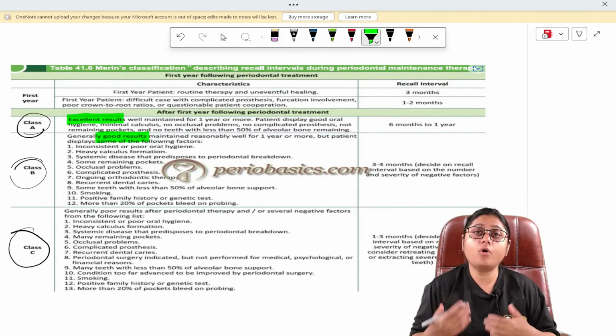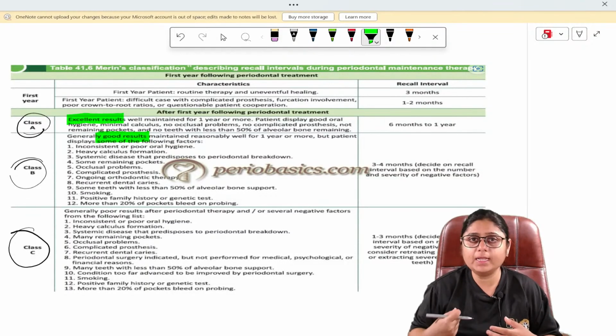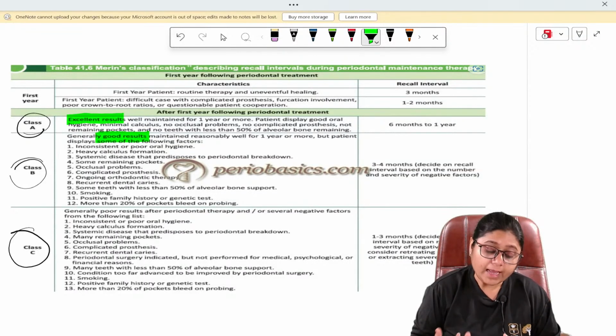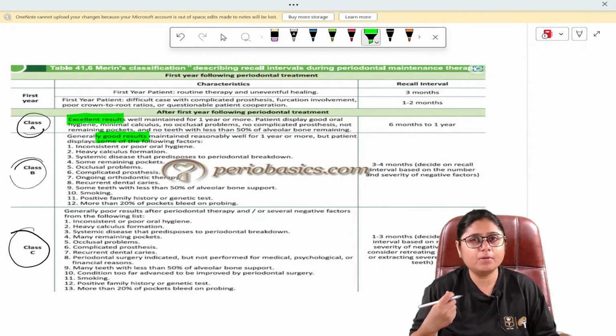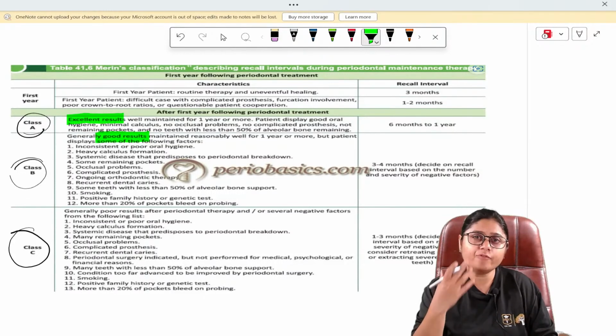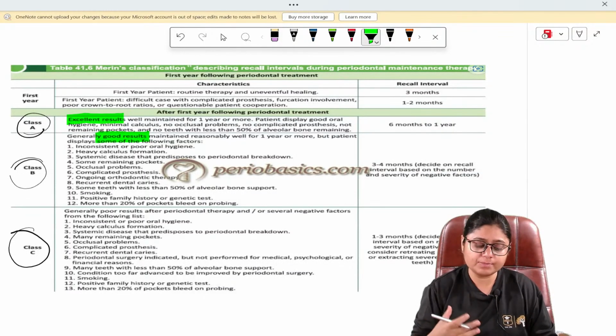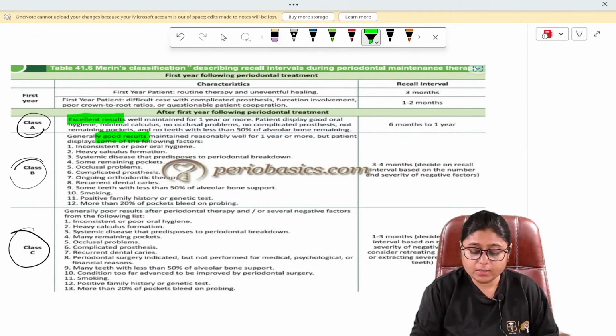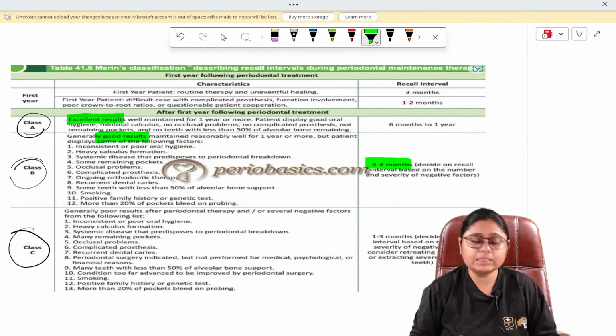They form calculus very frequently, though they are trying to maintain their oral hygiene. Still in some areas there is calculus formation, or trauma from occlusion cases. In such difficult cases, you can recall the patient in 3 to 4 months. That is class B.